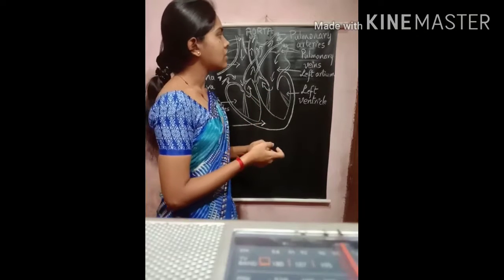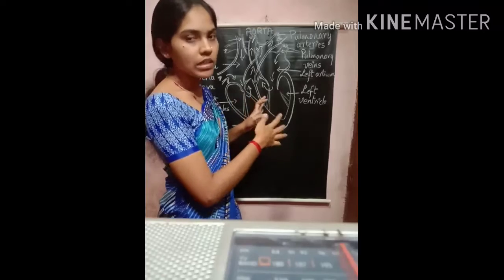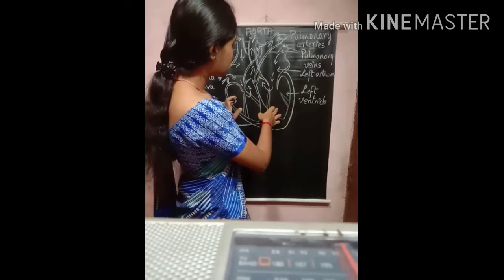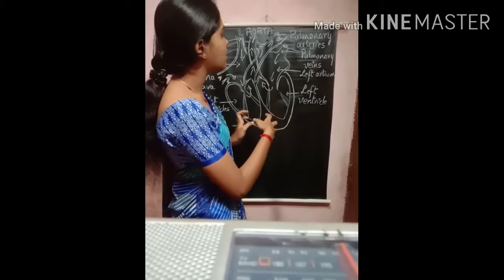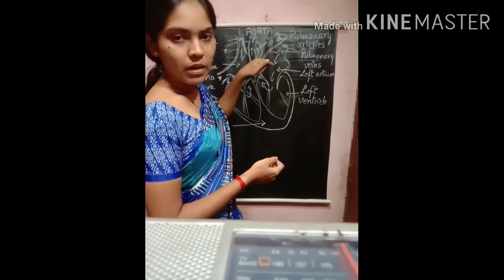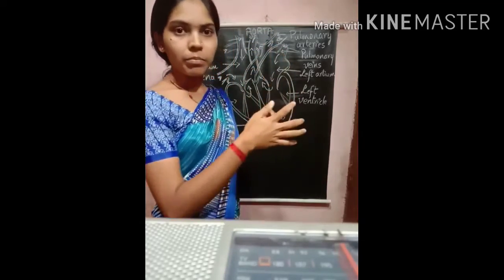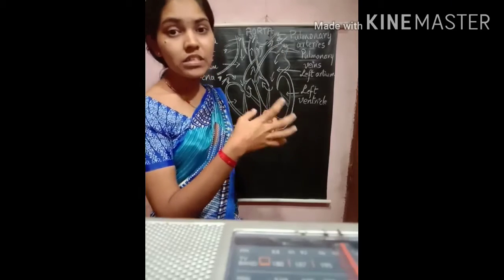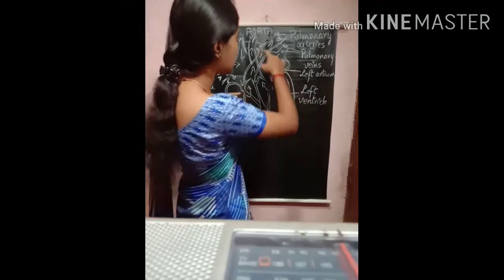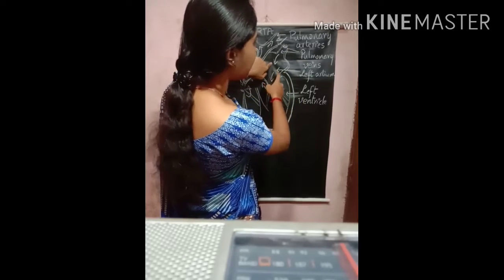So let us discuss the functions of these chambers. The function of each chamber is different from the others. I will explain step by step. In the first step, the oxygen-rich blood from the lungs enters through the left atrium.